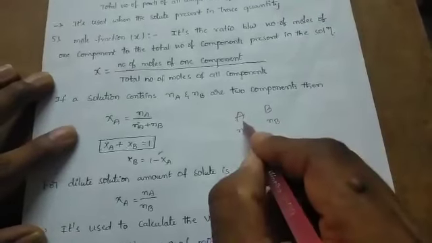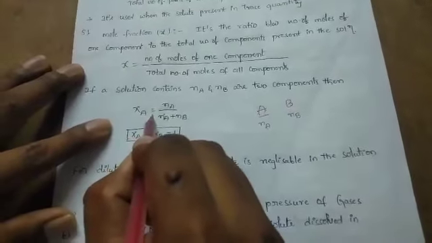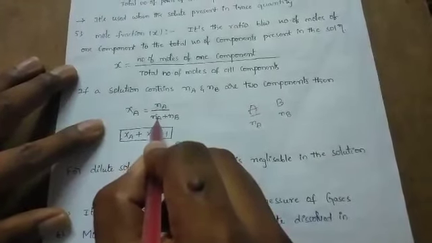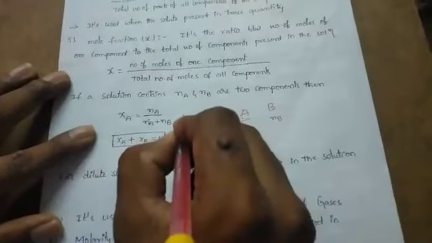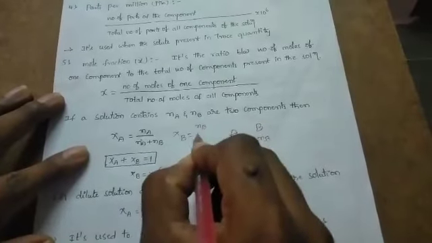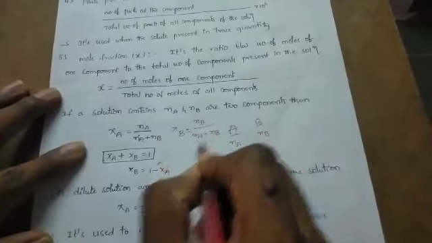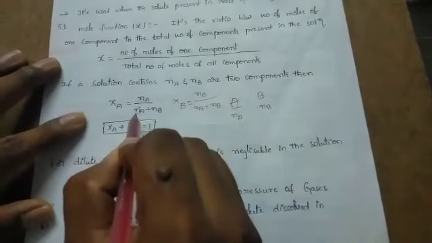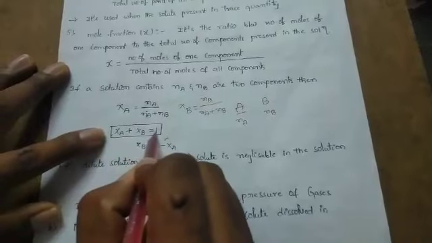Then to find the mole fraction of component A, XA is equal to the number of moles of component A upon the number of moles of component A plus the number of moles of component B. To find the mole fraction of component B, the number of moles of B upon the number of moles of A plus the number of moles of B. And the sum of the mole fractions of A and B is equal to 1, means XA plus XB is equal to 1.